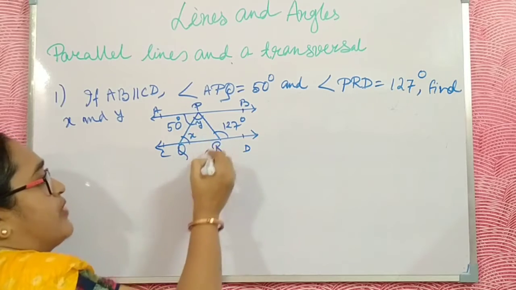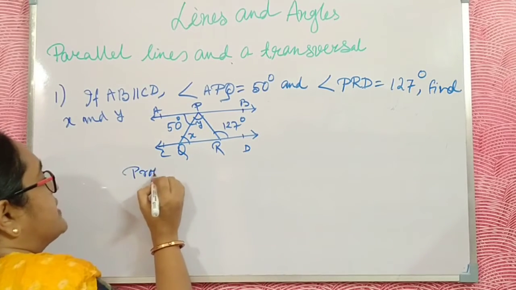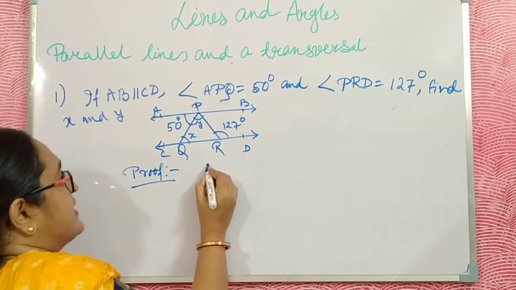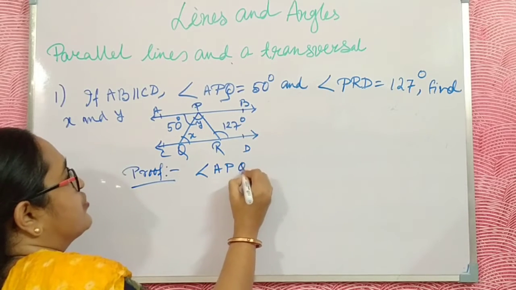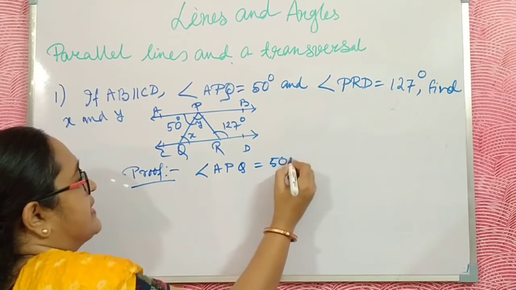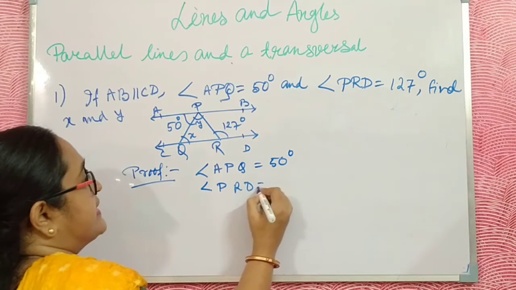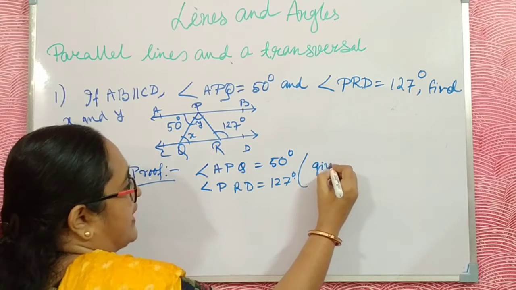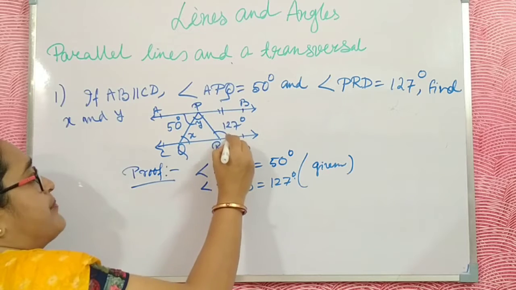Here PQR is a triangle. The given data is angle APQ is 50 degrees and PRD is 127 degrees. Observe that these two lines are parallel.